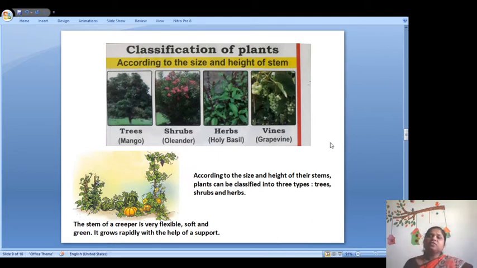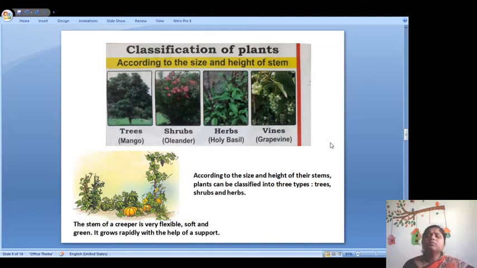The next classification of plants is the shrubs. These plants are 2 to 3 meters in height. They don't grow very tall. Their stems are thinner than the trees, they are near the ground, and they are not very strong. On trees we are able to climb, but on shrubs we are not able to climb. Why? Because if we climb on the shrubs, their stems are very thin and we will fall down. The height of their stem is also very less.